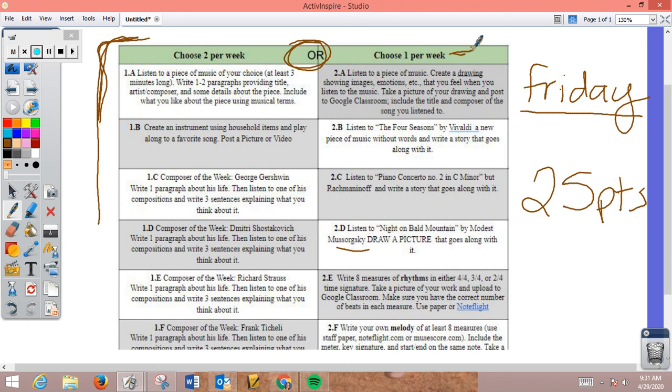You cannot repeat any. So if you do 1B this week, you can never do 1B ever again for the rest of this school year. That's it. You did it. You checked that box. You move on.